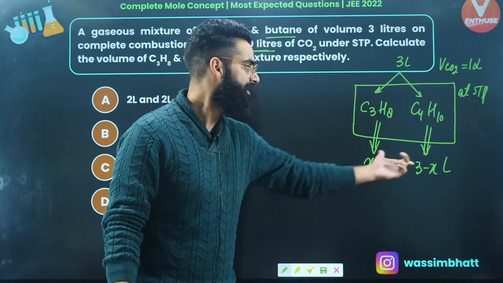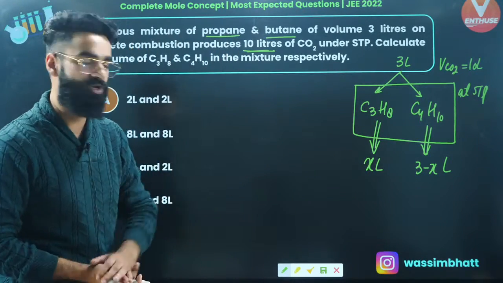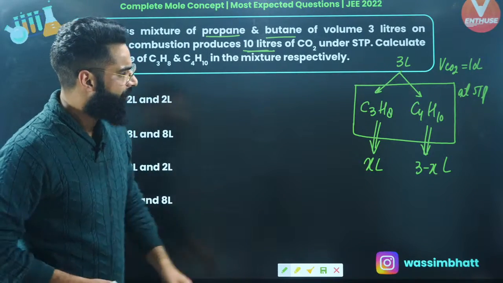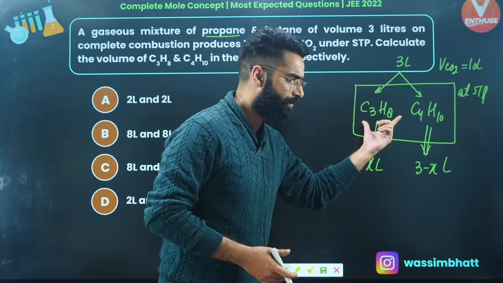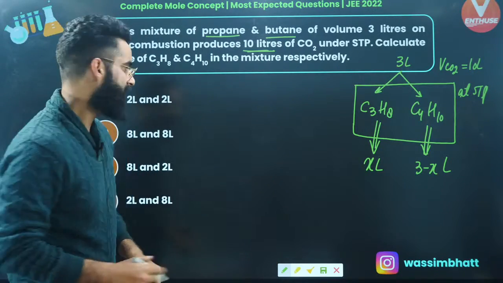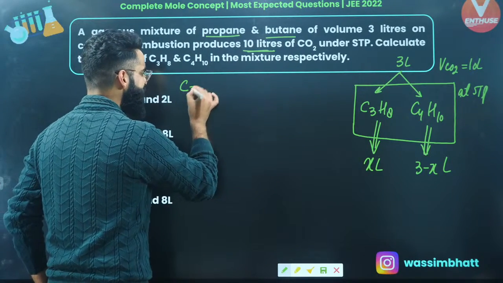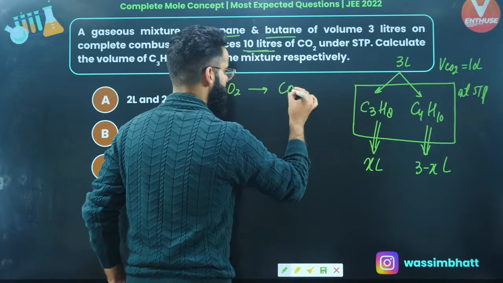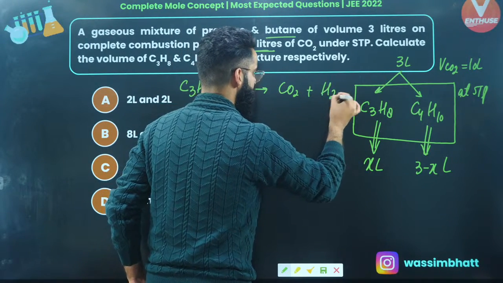And in a similar way, there will be some 3 minus X liters of butane present in the same container as well, right? Now people, when we do the combustion of this mixture, what is going to happen? First of all, C3H8, when it undergoes combustion, leads to the formation of carbon dioxide, and with this carbon dioxide you get water as well.